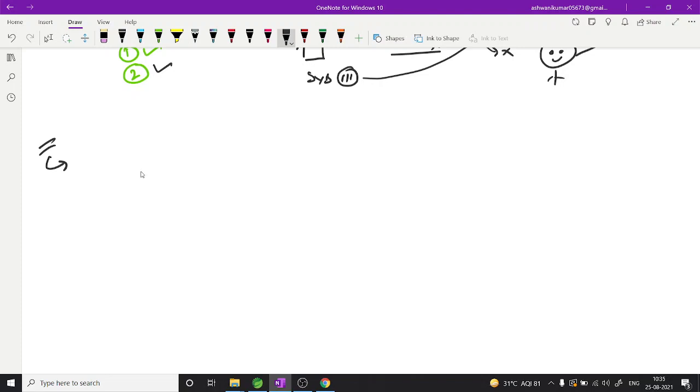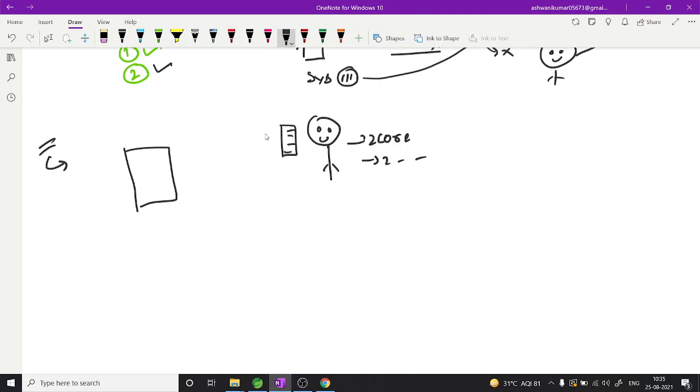So what will it do? AWS has one system here, okay, and this is a person, and he says okay, I need one virtual machine, give me one machine with like 2 core and 2 GB RAM or something. So you will fill the form on the AWS website, it will go to the AWS system, and it will give you one system back. So this is your machine, this is your machine one. Then you start working on it. Okay, but what is the working behind it?